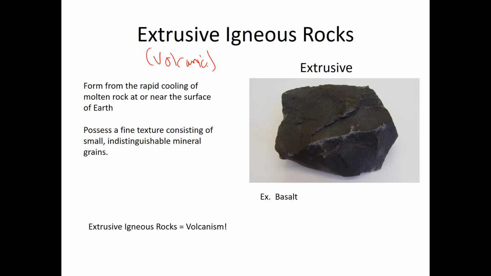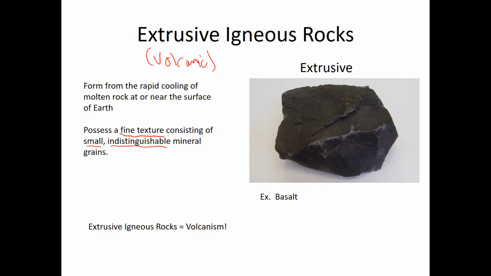So extrusive igneous rocks form whenever molten rock cools very quickly. As a result, tiny mineral crystals form, because it takes time for large mineral crystals to form, and because the molten rock cools very quickly, there's only time for very small mineral crystals to form. So extrusive or volcanic igneous rocks have very, very tiny mineral crystals, which gives them this fine texture where it has very, very small and indistinguishable mineral grains or mineral crystals. It's hard to distinguish one mineral crystal from another. Often it's impossible with the naked eye.